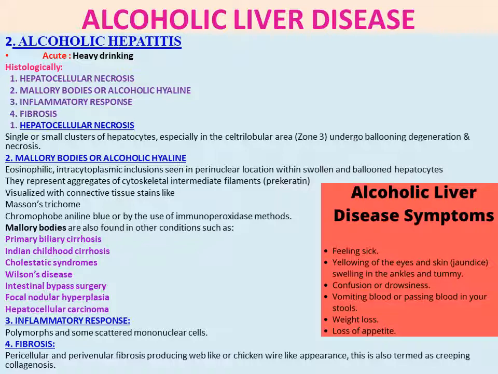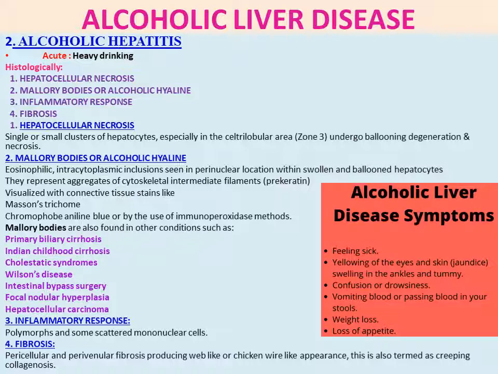First let us discuss all of this briefly. Hepatocellular necrosis: single or small clusters of hepatocytes, especially in the centrilobular zone, that is zone 3, undergo ballooning degeneration and necrosis. Second point, Mallory bodies or alcoholic hyaline: eosinophilic intracytoplasmic inclusions seen in a perinuclear location within swollen and ballooned hepatocytes.